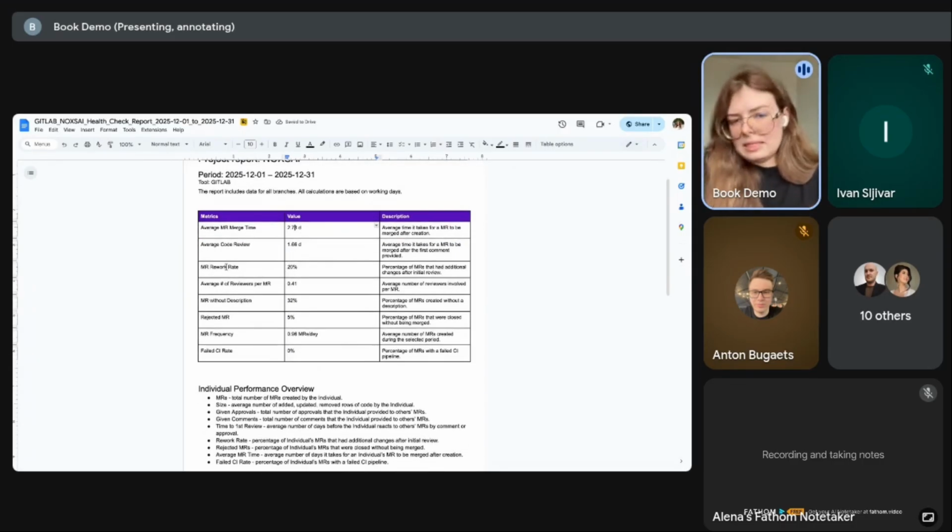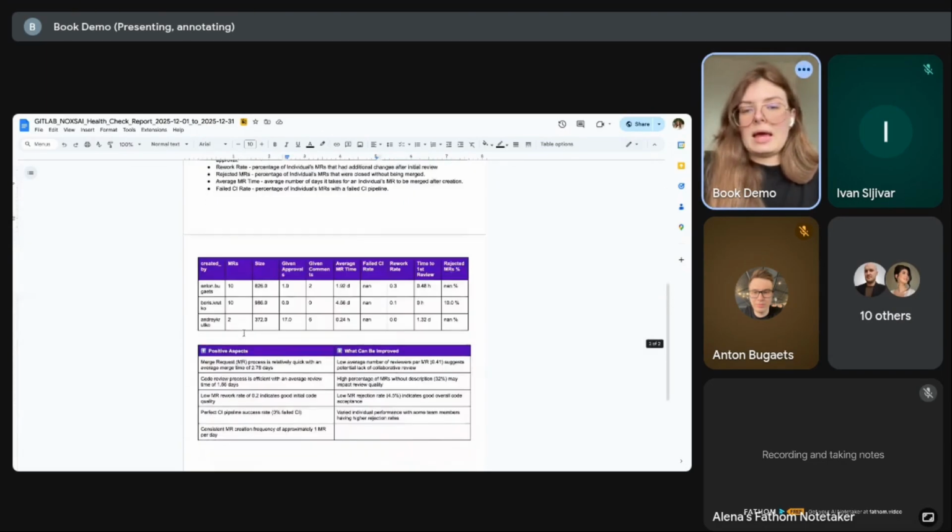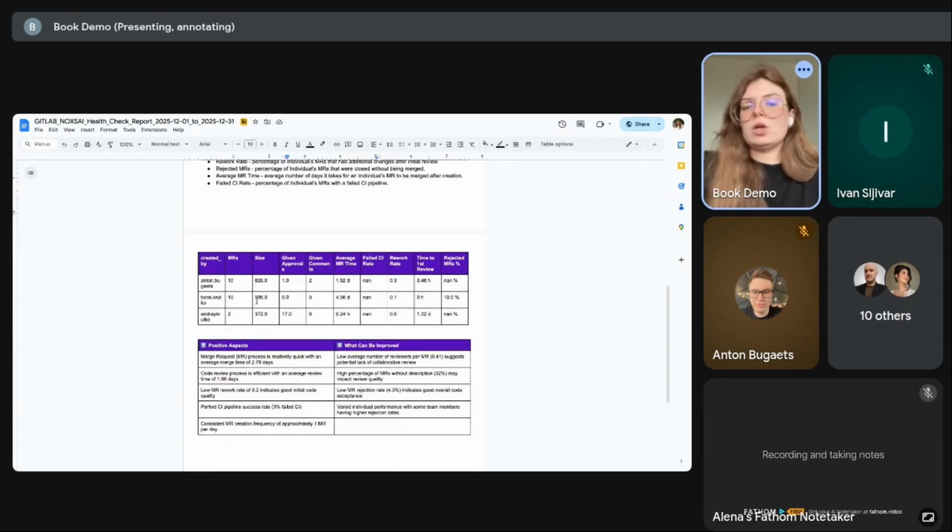Yeah, and other statistics like rework rates, rejected MRs, failed pipelines, and the same statistics for a person. So we can understand, for example, that the longest review is for this request. And here we need to understand: is it a problem for the process or a problem about a person, what we would like to fix. So all of these interesting insights can be found in these reports.